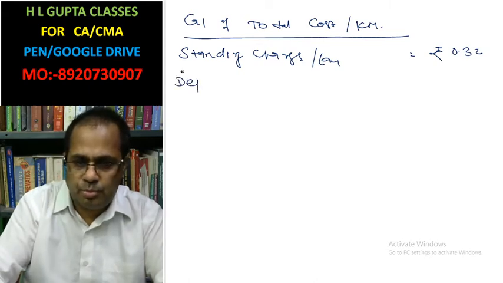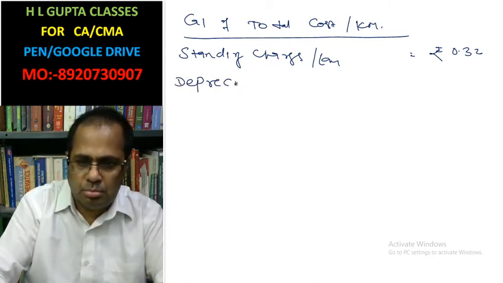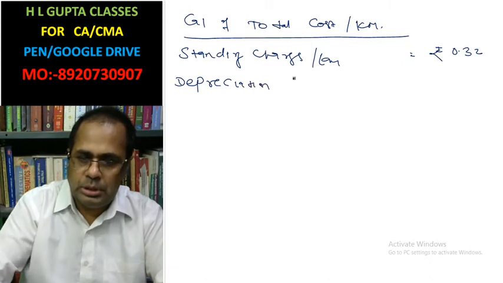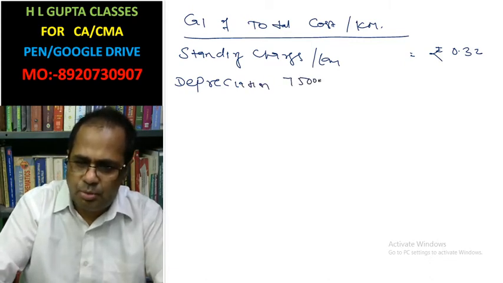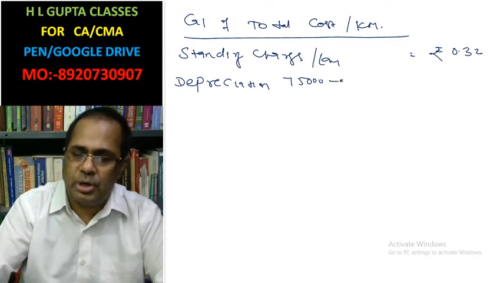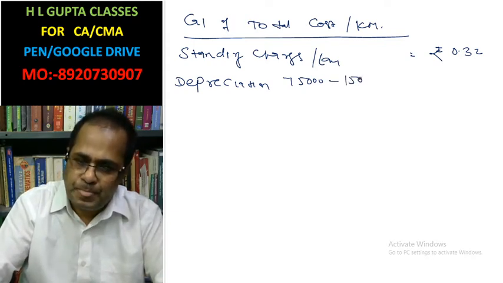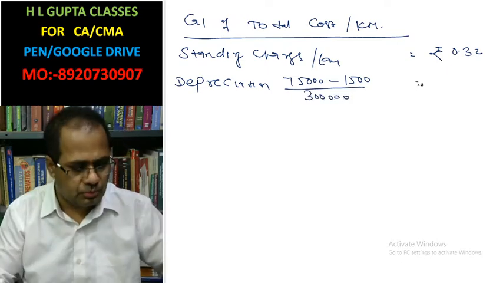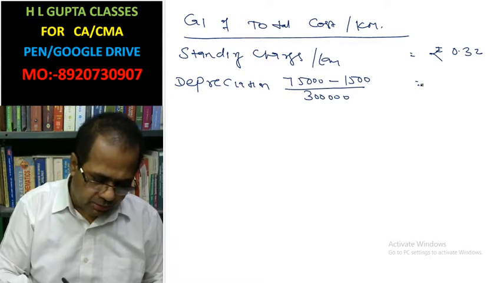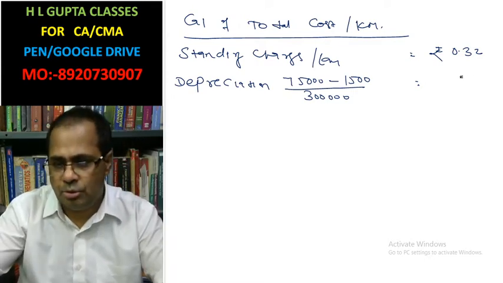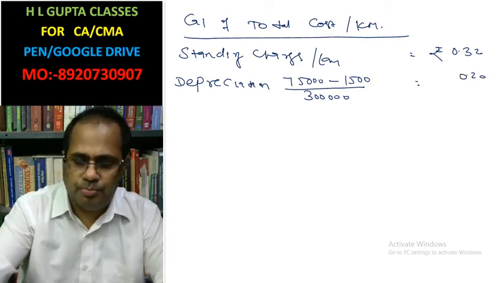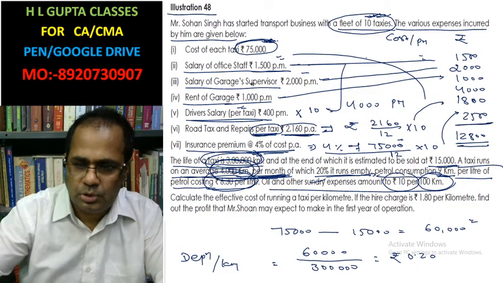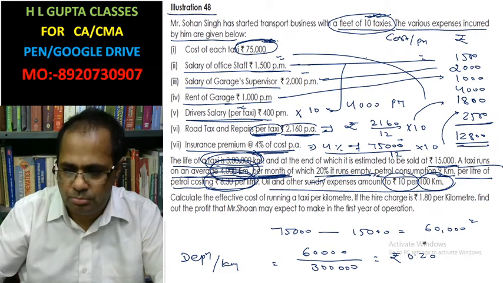Depreciation: 75,000 rupees is the cost for one taxi, 15,000 we can sell, and it runs 3 lakh kilometer. So 60,000 divided by 3 lakh is 0.20. This is already calculated here.